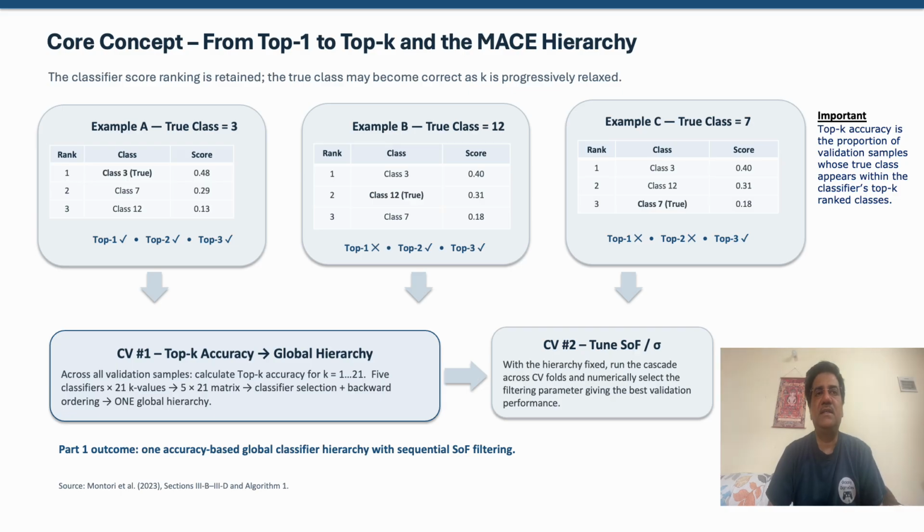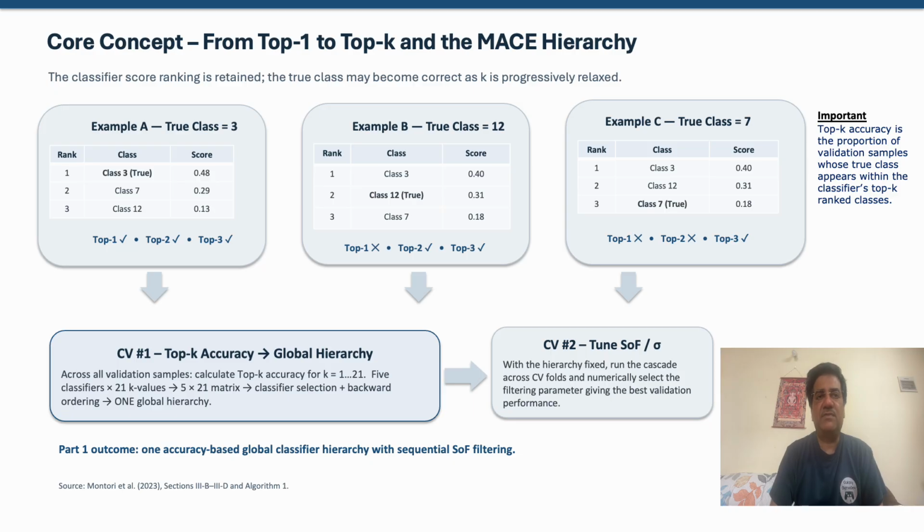The key idea behind MACE is not to freeze the prediction at the highest scoring class. For each sample, the classifier ranks all 21 classes. As these examples show, a true class missed at top 1 may still appear within top 2 or top 3. Top K accuracy therefore measures the proportion of validation samples whose true class occurs within the top K predictions.